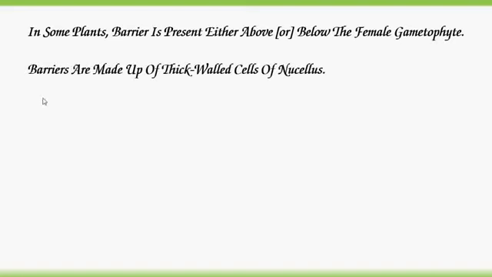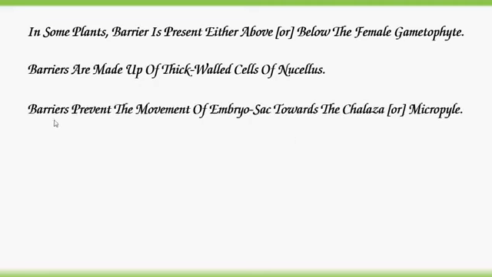Some special points. In some plants, a barrier is present either above or below the female gametophyte or embryo sac. These barriers are made up of thick-walled cells of the nucellus. These barriers prevent the movement of the embryo sac towards the chalaza or micropyle.